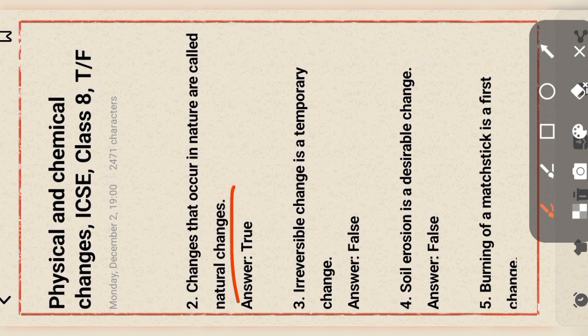Irreversible change is a temporary change. False. The reversible change is a temporary change, but irreversible change is a permanent change. So this statement is false. Next question. Soil erosion is a desirable change. It is an undesirable change. So the statement is false.